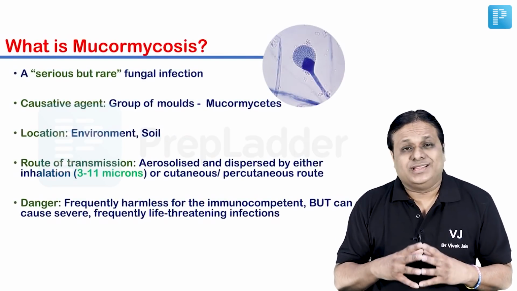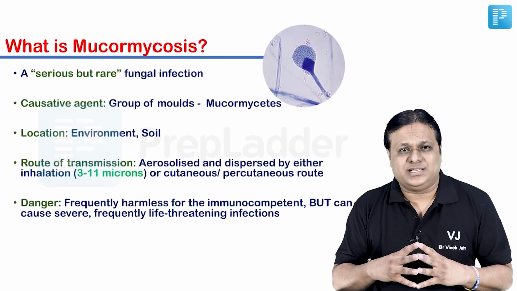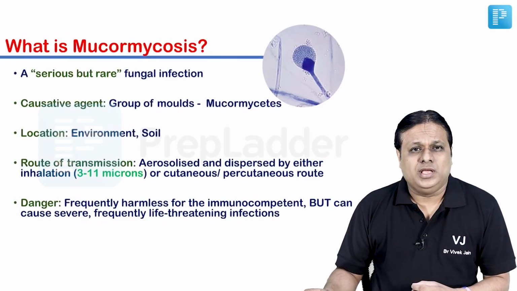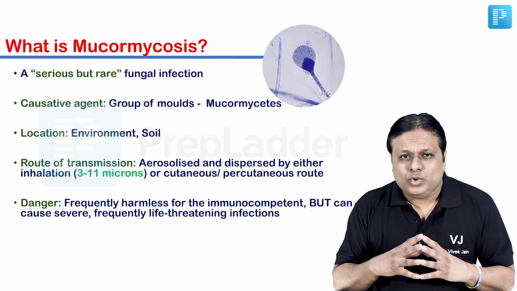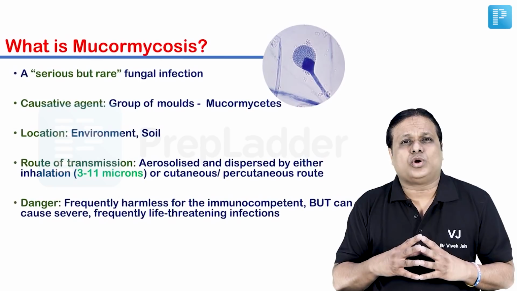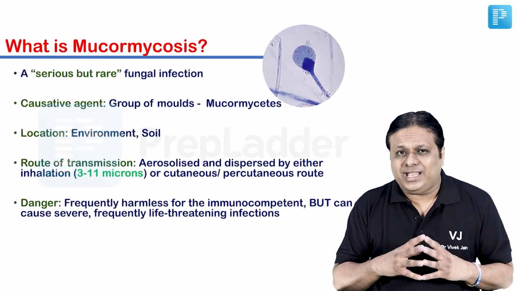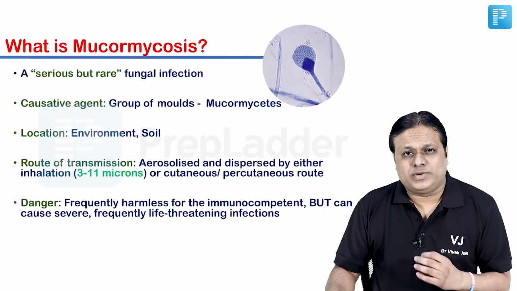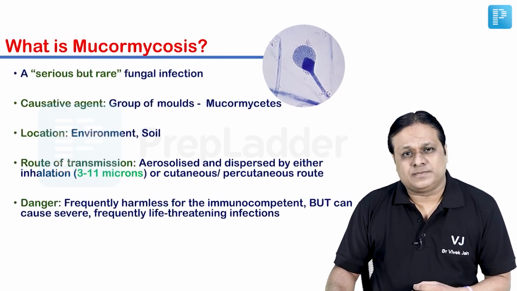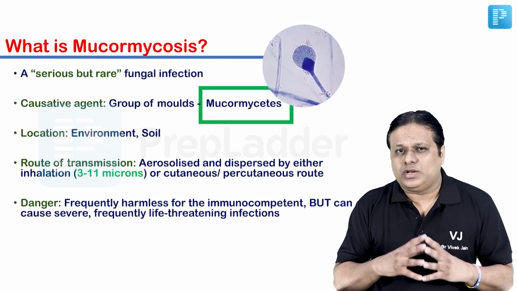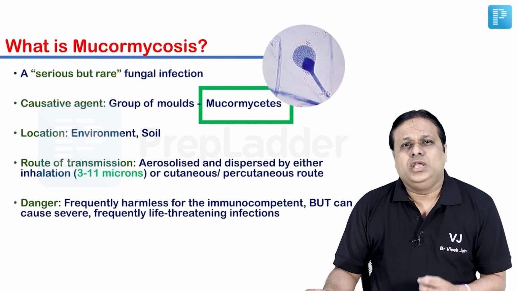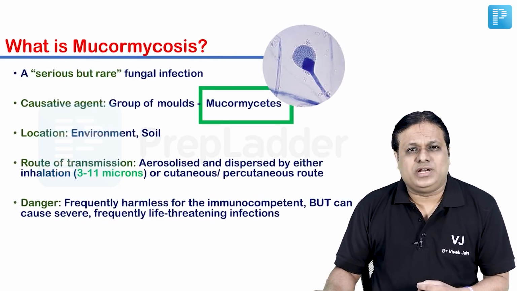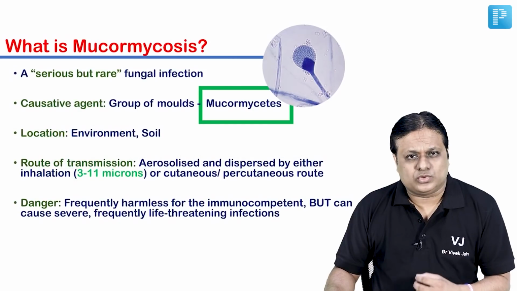Also friends, you must know that it is frequently a harmless disease for an immunocompetent person, that means a person who is having a normal immunity. But if due to any reason the person is immunocompromised, his immunity goes down, then it can assume the form of a life-threatening infection. Therefore, there is so much news about mucormycosis nowadays. Now friends, in this particular slide, the take-home point you must know, the causative agent is Mucormycetes for this particular disease, black fungus or mucormycosis.